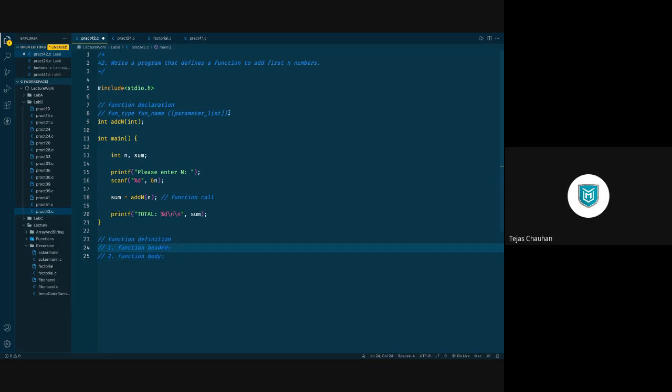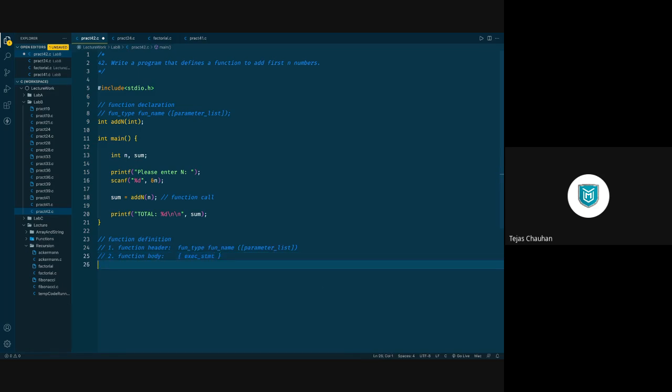Function header is much similar to the function declaration, just the difference is semicolon will not be there, and function body is the curly brackets, which consist of executable statements, right?